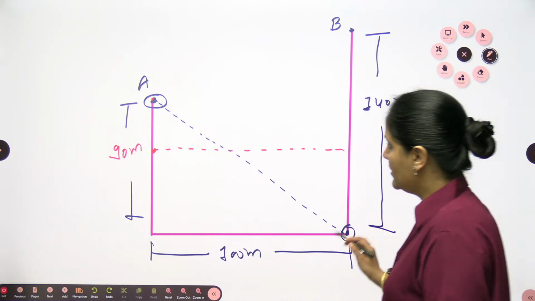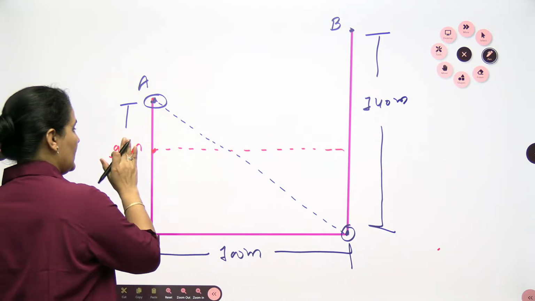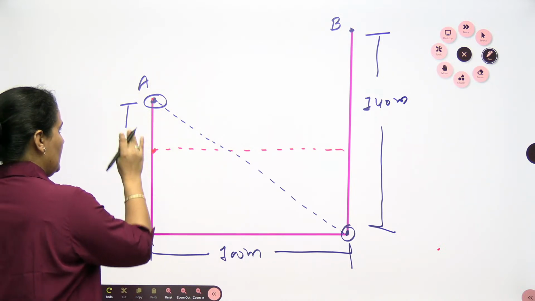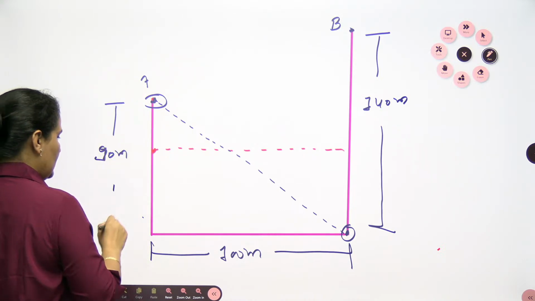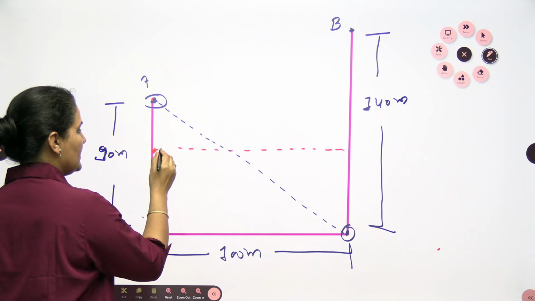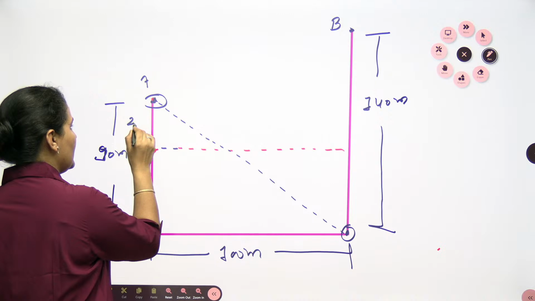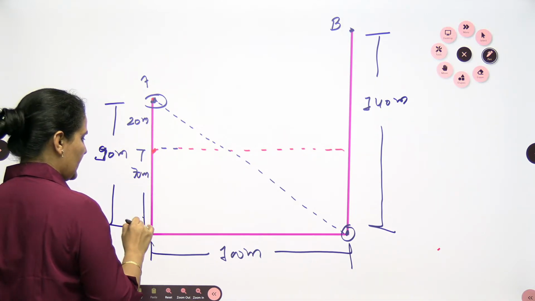So here what we can see. One more thing, as they are going for the 70 meter, the total length is 90 and this length will be 70. Because at 70 meter it's connecting, the remaining I can write as 20 meter. Yes, this will be 70 meter.